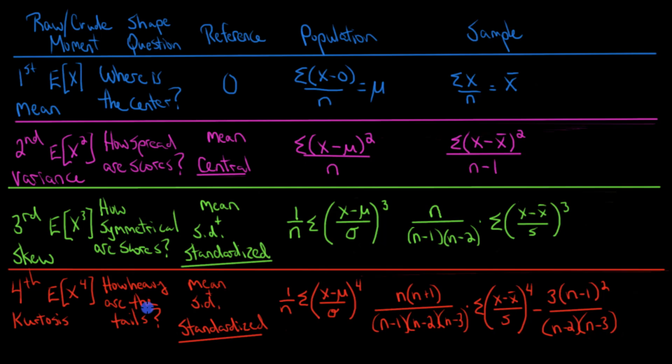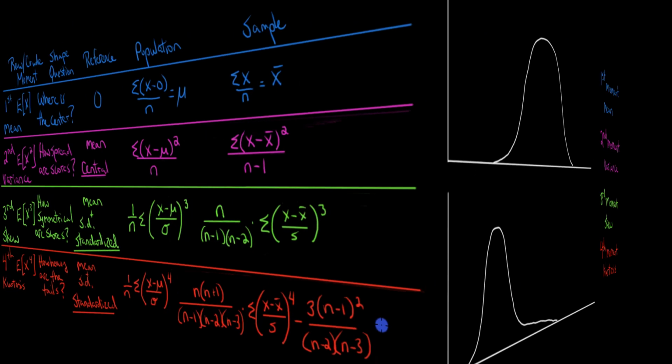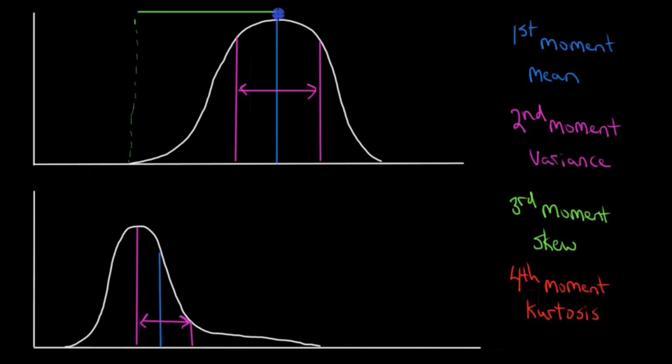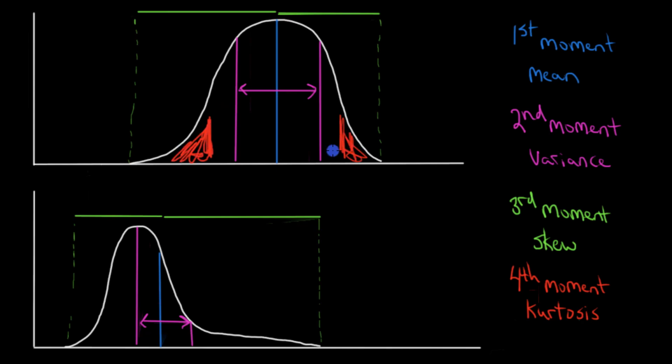And so now we have all 4 of our moments here, and each of them is telling us something different about the distribution. And so with all of these together, we can have a pretty good sense of what a distribution looks like. We know where the center is from the first moment, how spread out scores are around that center from the second moment. The third moment tells us whether the spread is symmetrical or asymmetrical and in which direction. And the fourth moment tells us how heavy or light the tails are in relation to a normal distribution.